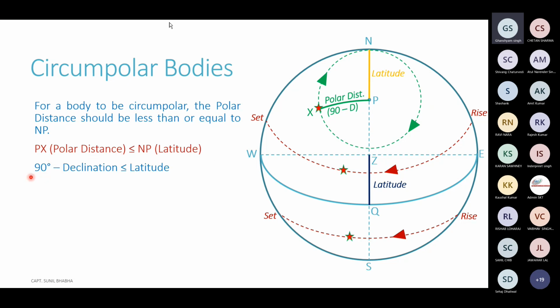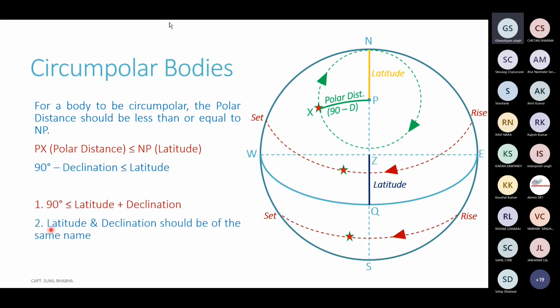Now, polar distance is equal to 90 minus declination. So this converts the relationship into 90 minus declination should be less than or equal to the latitude of the observer. If I take declination to the right-hand side, the relationship becomes latitude plus declination should be greater than or equal to 90 degrees. So this is the second condition which needs to be fulfilled for a body to become circumpolar.